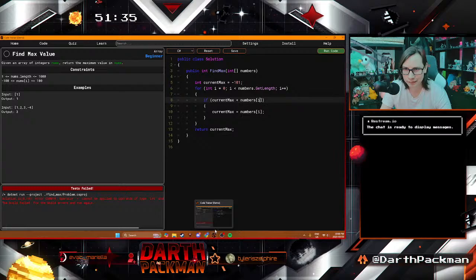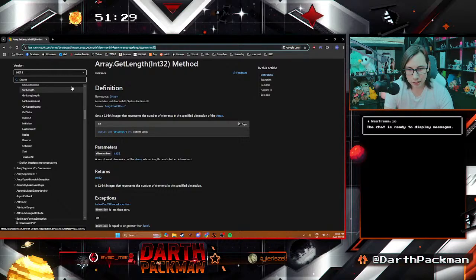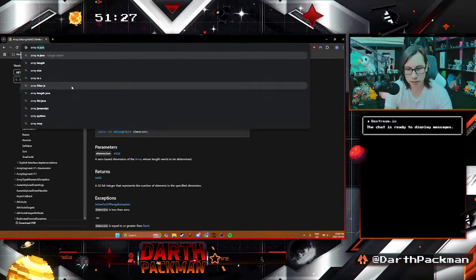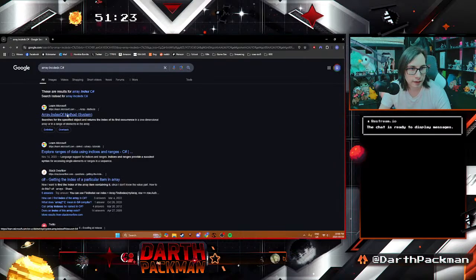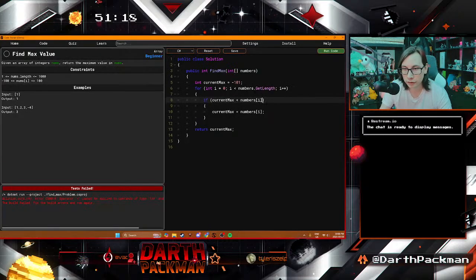Okay, I guess we could just go back into here and just find... let's go array indexing. Index C#. Kind of silly, but that's okay. Looks like they have an index of function instead in this language.